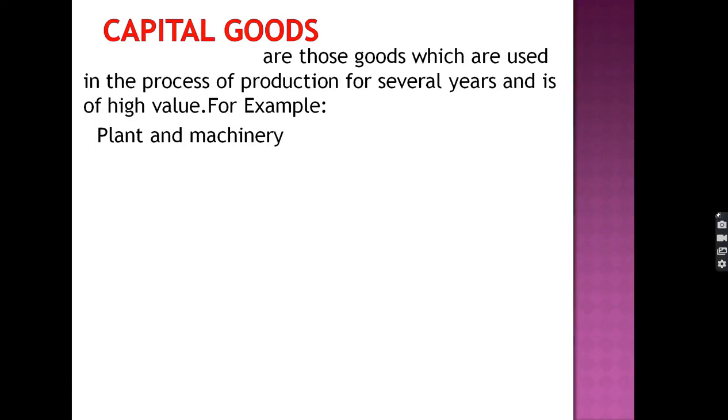For example, scissors, if used by the producer, is a capital good. So capital goods are those goods which are used in the process of production for several years and are of high value, for example, plant, machinery, building, etc.